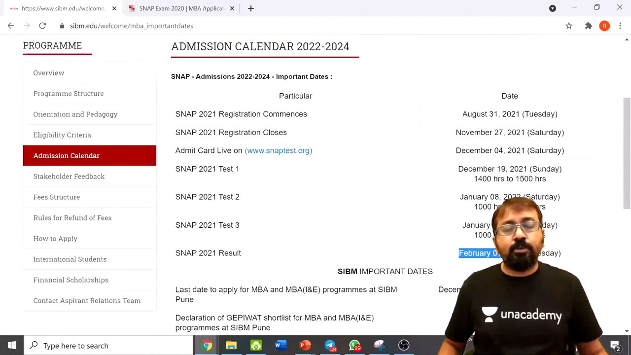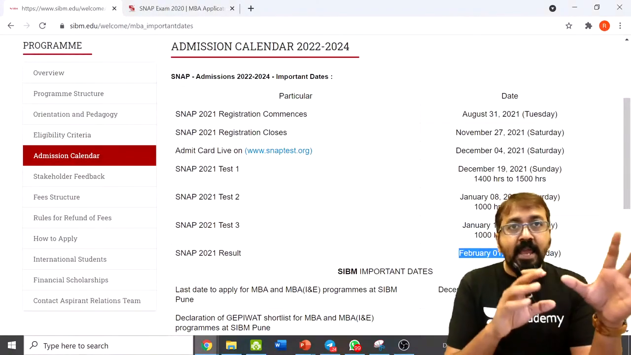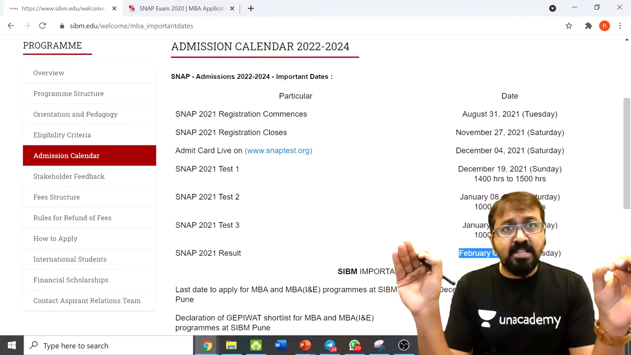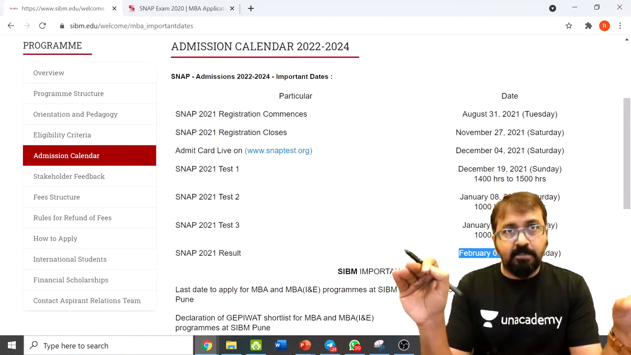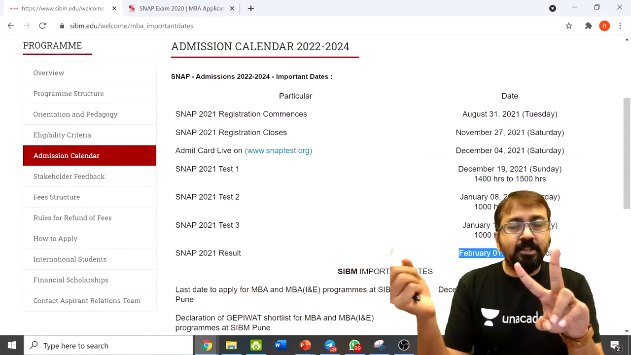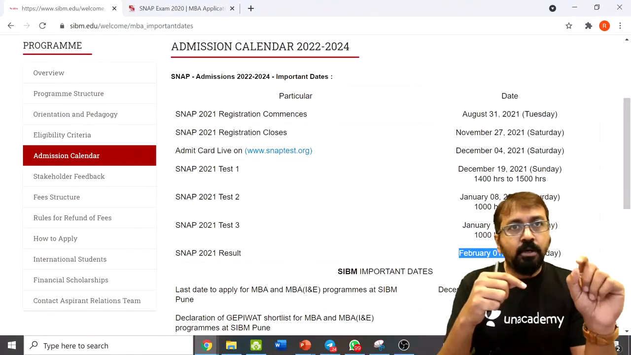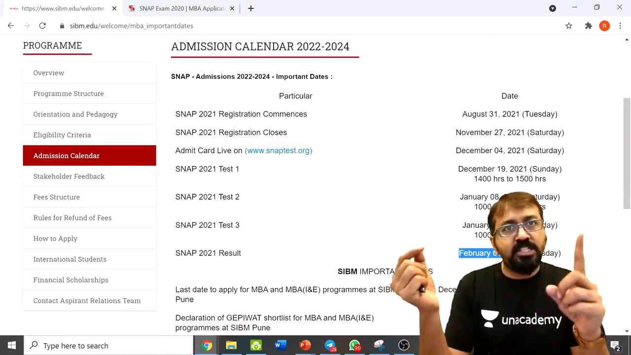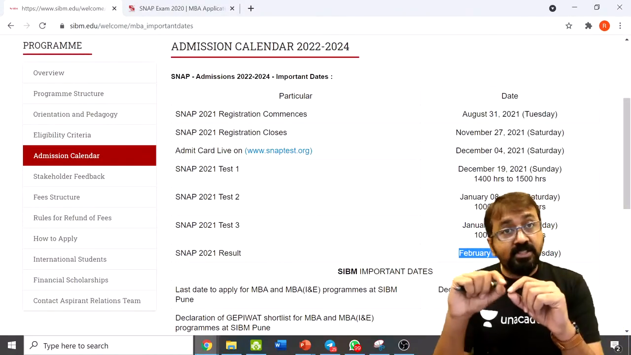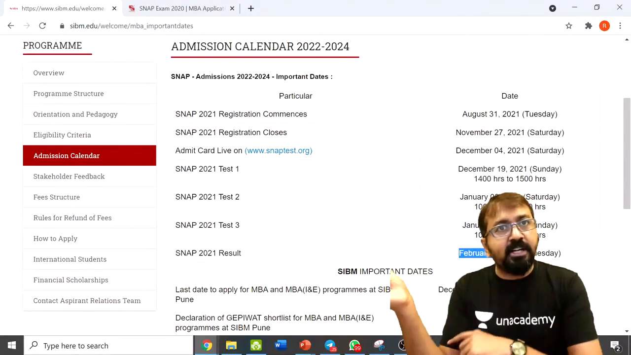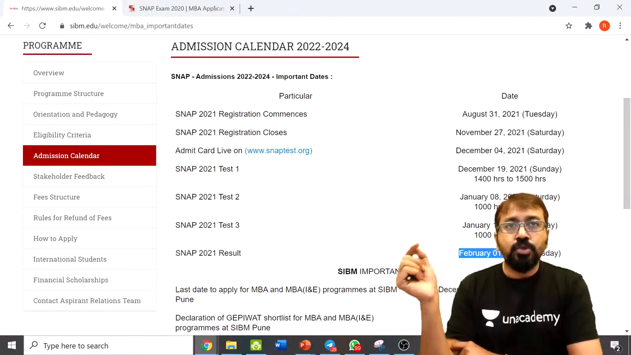Now let me quickly tell you that SNAP is one exam, and you need to apply to Symbiosis colleges along with the SNAP exam. Now there are 2 ways to apply to the Symbiosis colleges. One, while filling the SNAP form, you pay the college registration fees, which is 1,000 per college, and still in that case also you will have to separately fill the college form. So that you will have to do.